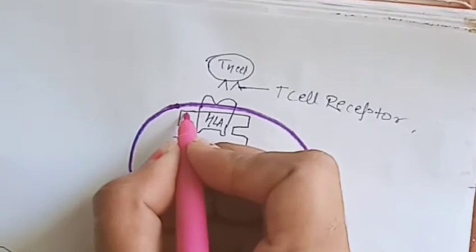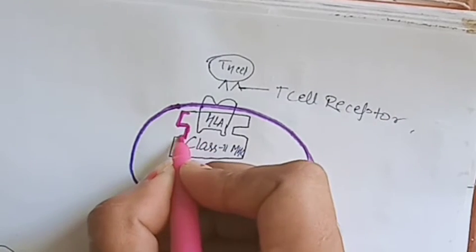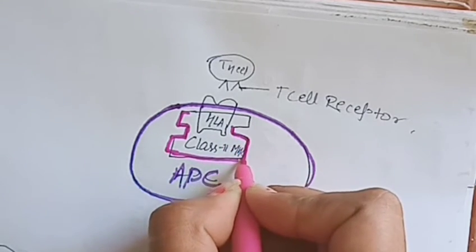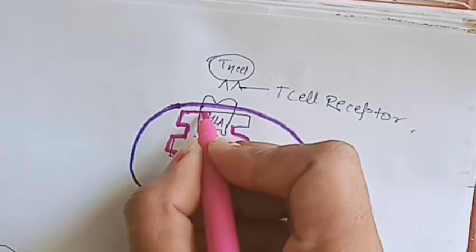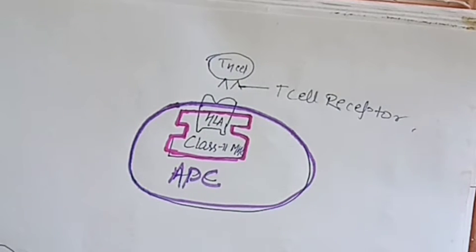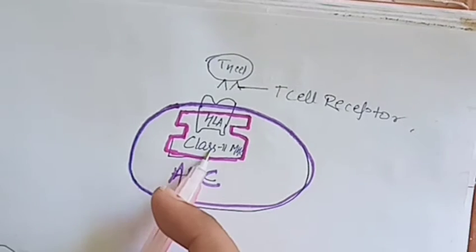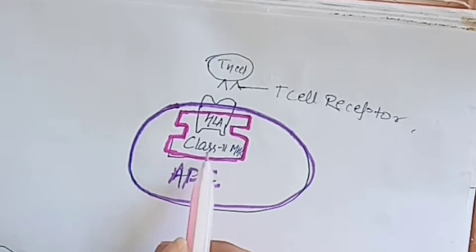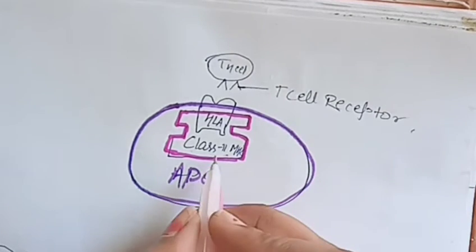The main thing, that is major histocompatibility class 2. Why not take class 1? Because class 2 plays a very important role in many types of immunity. So class 2 major histocompatibility complex is present.